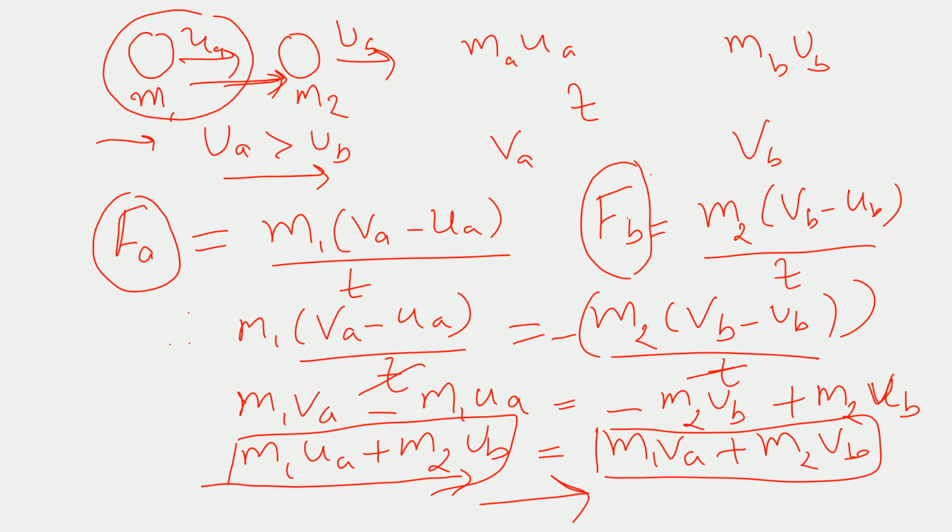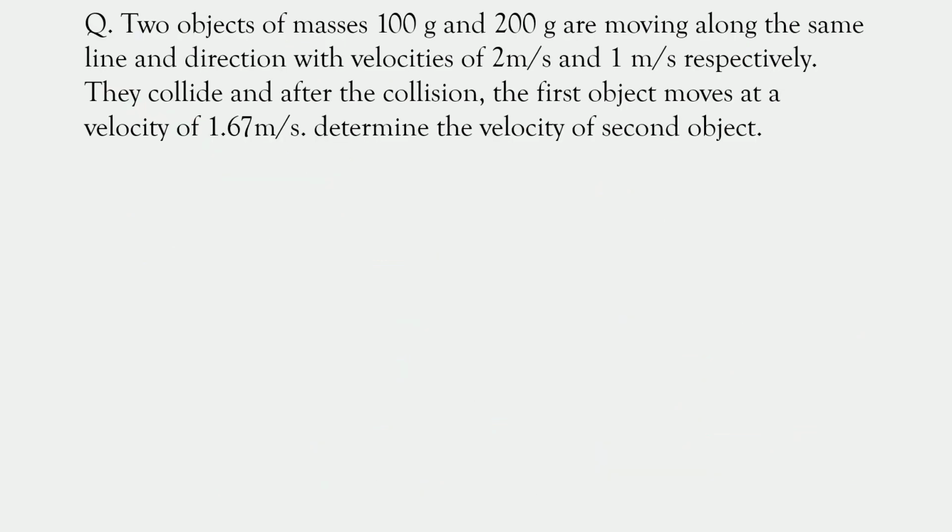Now let's solve a problem related to it. Two objects of masses 100 gram and 200 gram are moving along the same line and direction with velocities 2 meter per second and 1 meter per second respectively. They collide. After the collision, the first object moved at a velocity of 1.67 meter per second. Determine the velocity of the second object.